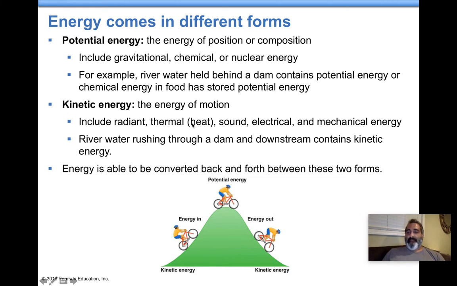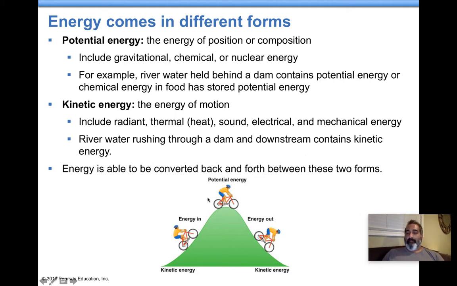Kinetic energy, energy of motion. What types of energy are energy of motion? Well, this would be radiant, which means sunlight, for example, thermal, which is heat, sound, electrical, and mechanical, which would be basically when a machine is moving. So let me give you an example of how all this works.